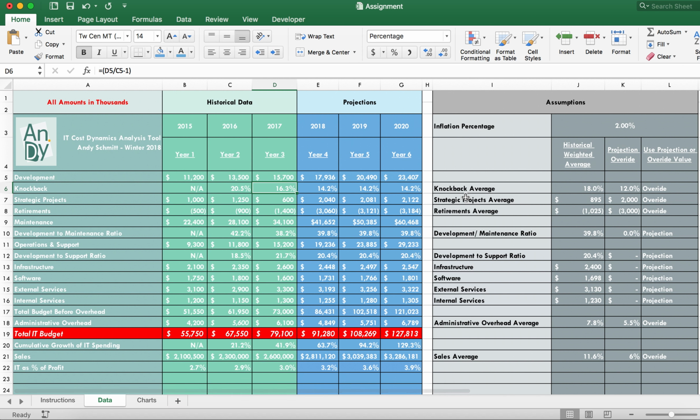It's pretty simple to use. The calculations are quite complex. As you can see in here, we've got if statements with lots of calculations, especially when you're including the inflation categories in there. But really, the projection should not be touched. The historical data shouldn't be touched. It really should all come from the assumptions and whether you want to use the projected data or override that data.